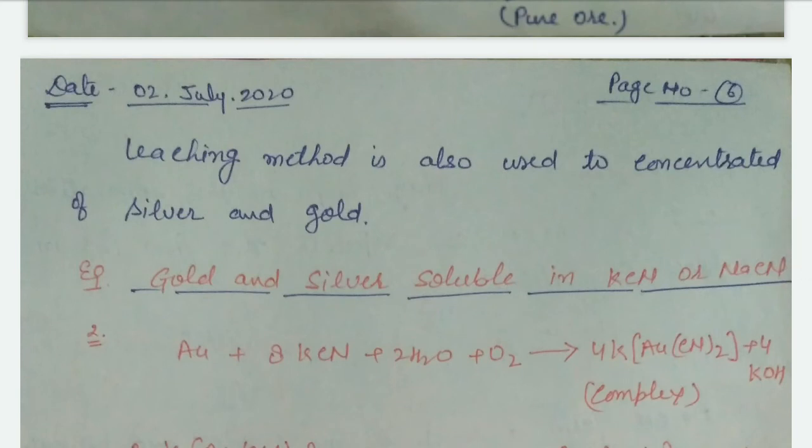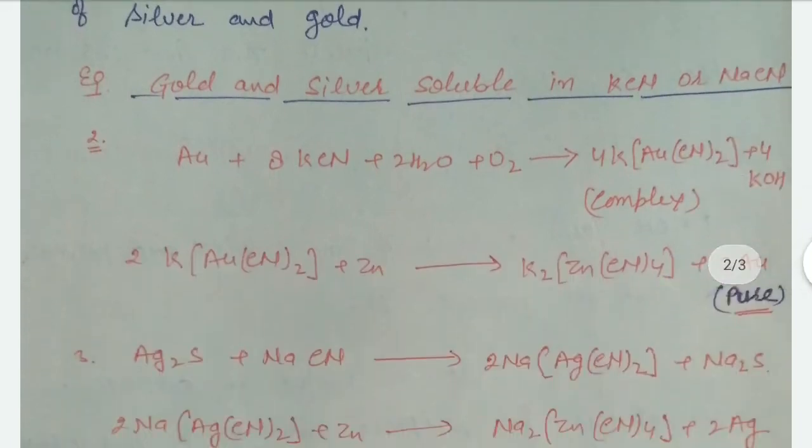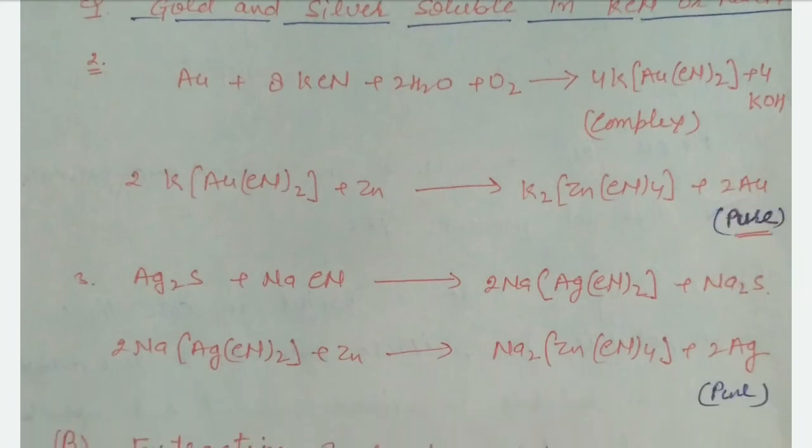This method is also used for the concentration of silver and gold. Silver and gold are leached with KCN or NaCN. For example, gold combines with KCN to form a complex of gold cyanide, which further reacts with zinc to form pure gold.